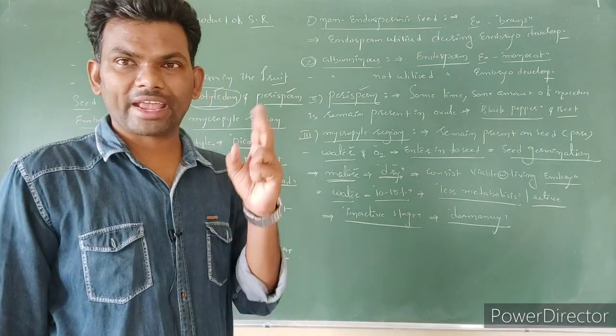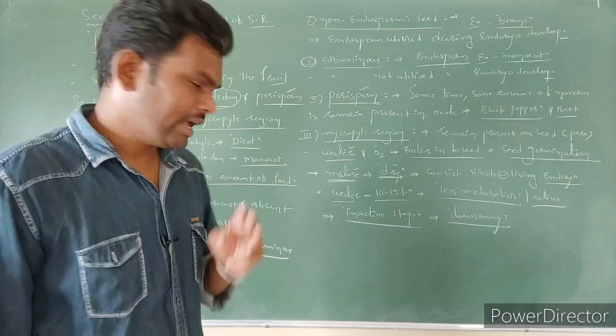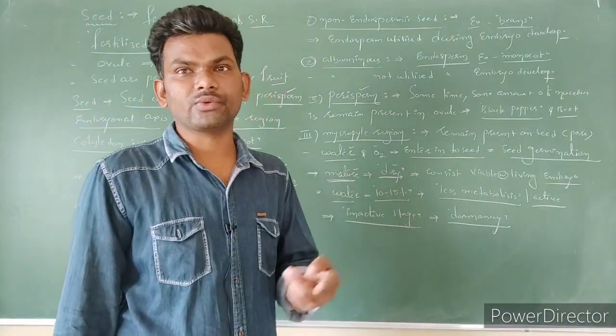When the seed faces favorable conditions, what are the favorable conditions? Water is needed, oxygen is needed, and optimum temperature is needed. In such conditions, the seed germinates and produces the plumule as well as the radicle.